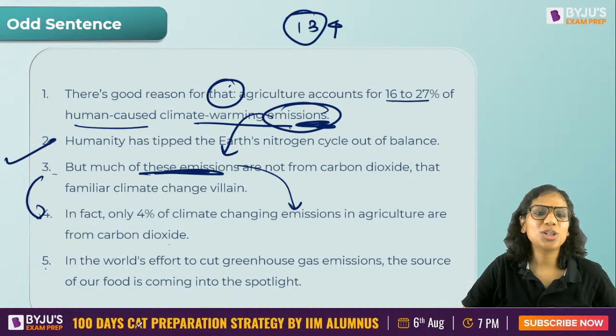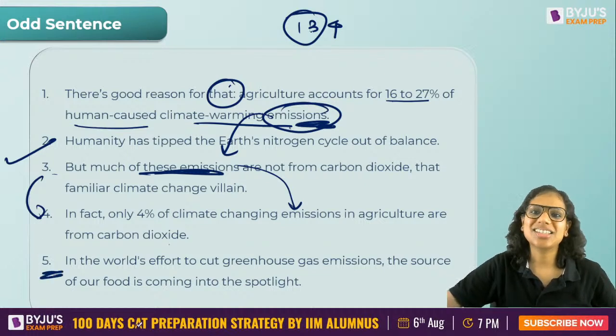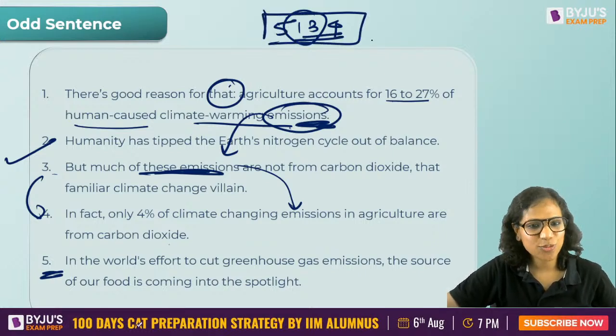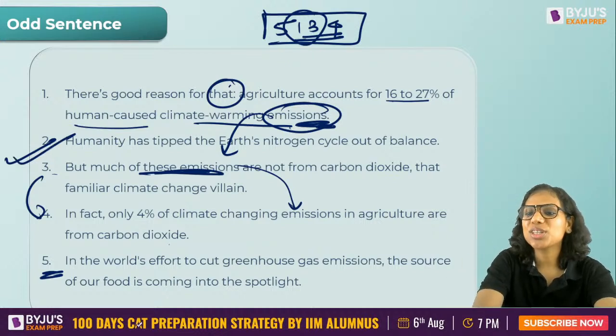Now identify between 2 and 5. 5 is talking about emissions, and the other sentences are talking about emissions too. So the sequence here is 5, 1, 3, 4. And you are absolutely correct. 2 is the odd sentence out. This was a very easy question.